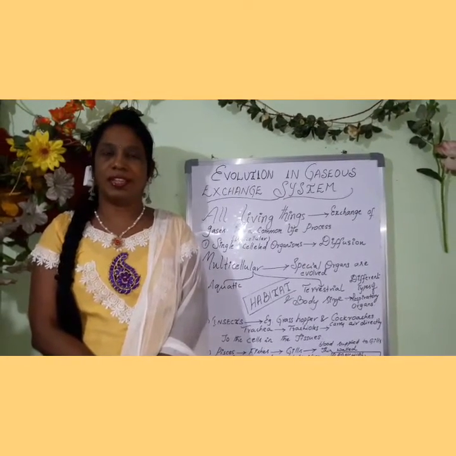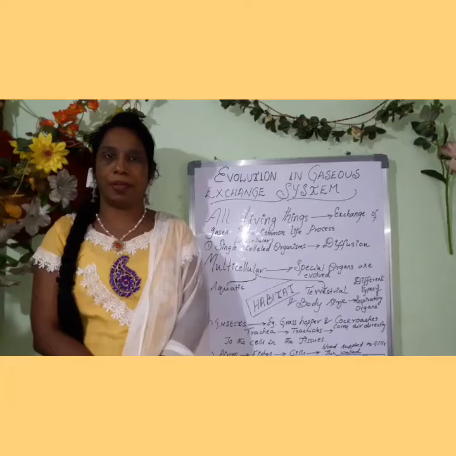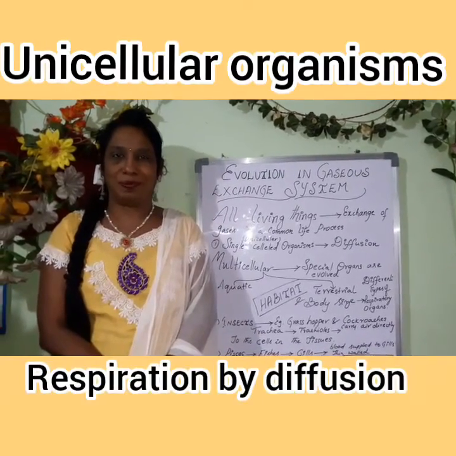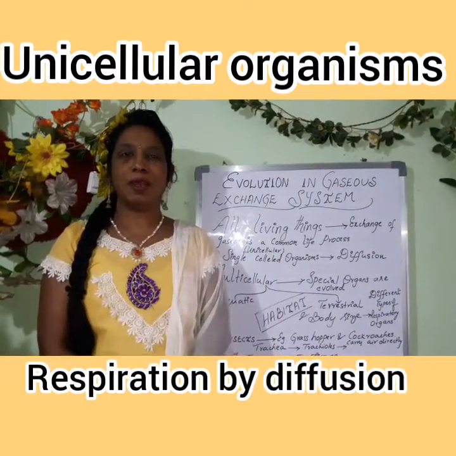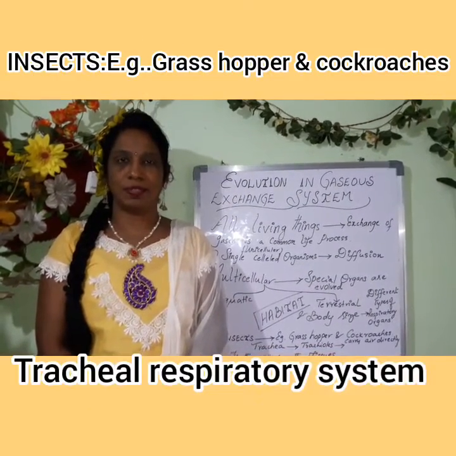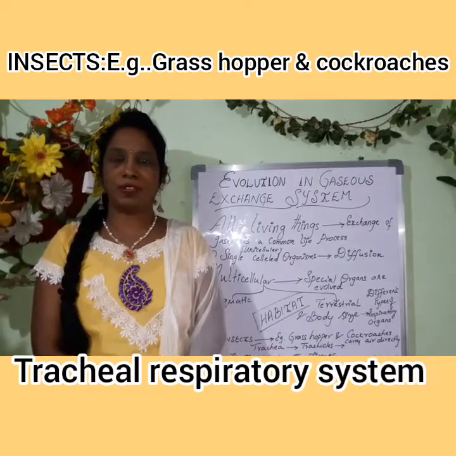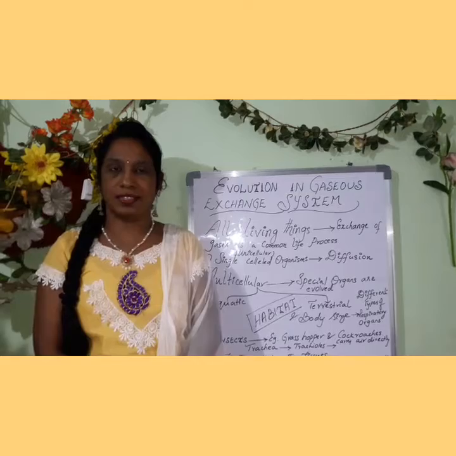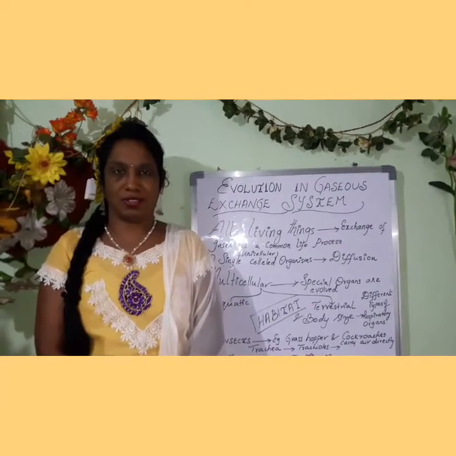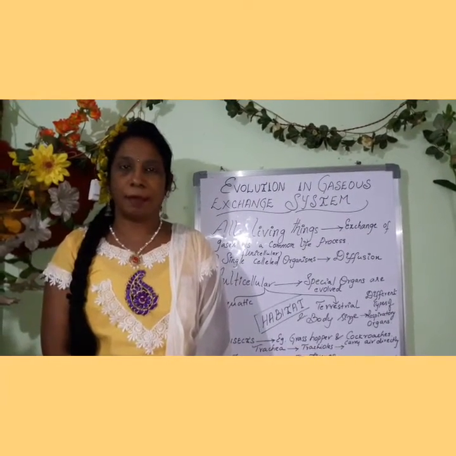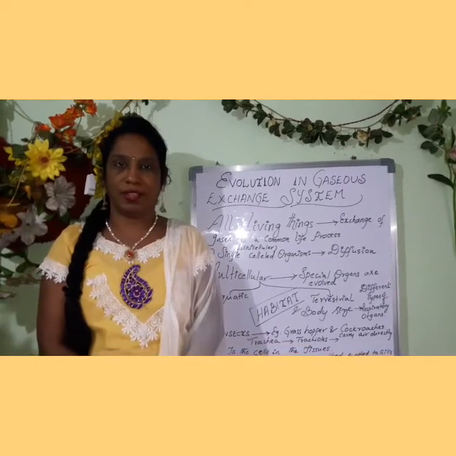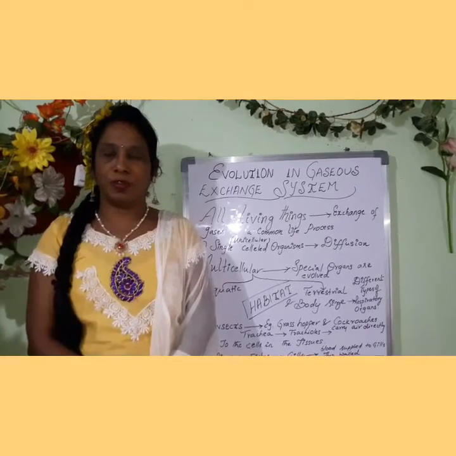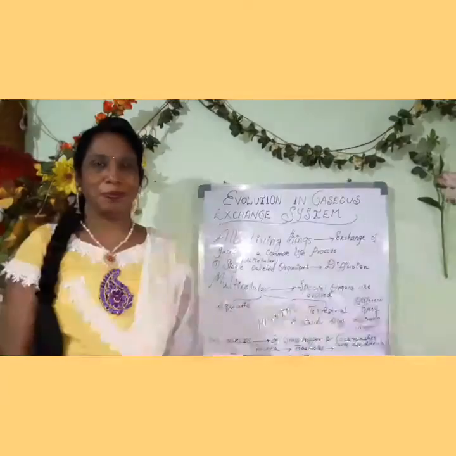The respiration in single-celled organisms like amoeba, euglena, paramecium, etc. is by diffusion. When we talk about multicellular organisms, as they have many cells and the body is well built, they have different organ systems to perform different functions. It depends upon the habitat where they are living and also on the body size.